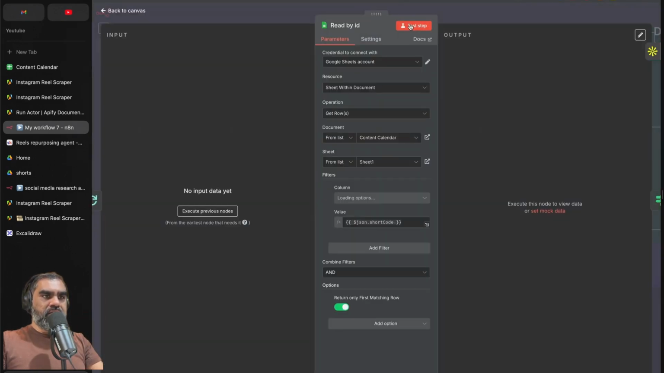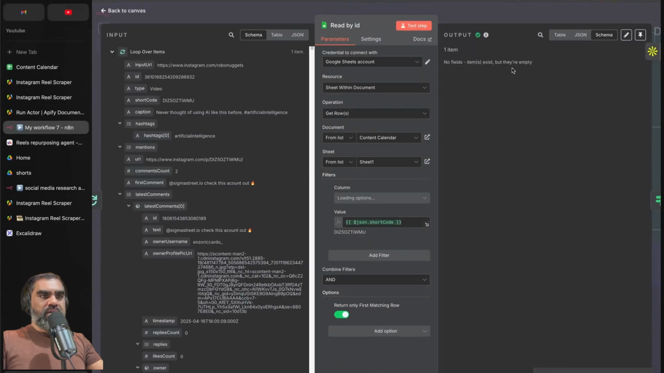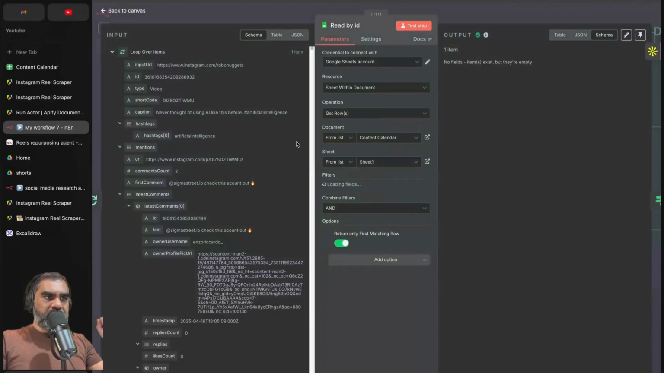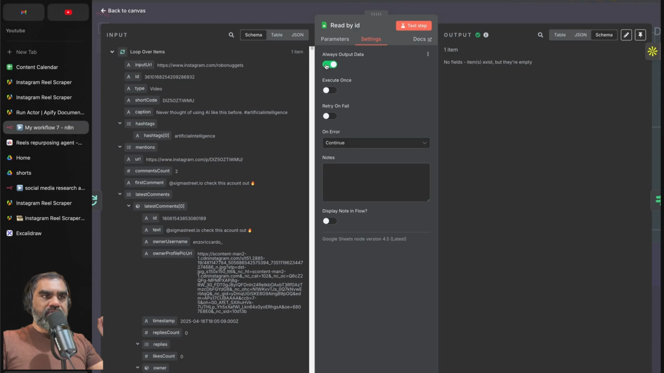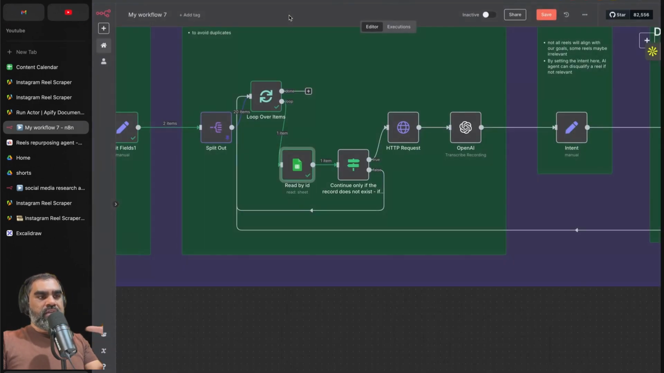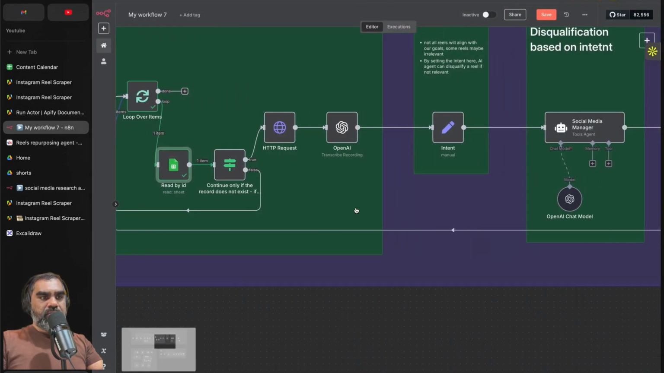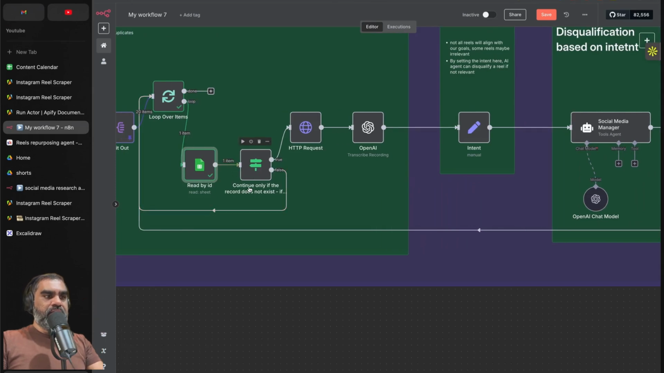Let's run that. So in the first run, there won't be anything. It will not come back with any output. The important thing here is that in the settings, you'll have to always check the always output data option. Otherwise, in the first run, it won't follow through the process because the workflow will fail there and stop it.